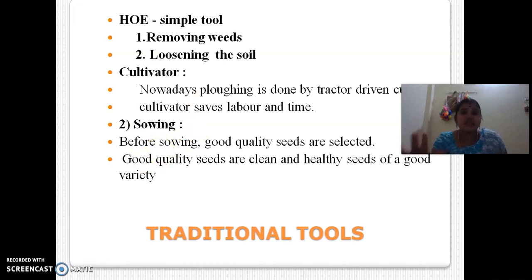Without any labor, only one man is there in the tractor, so it's enough to cultivate the field. It saves labor as well as time. Using the cultivator, compared to the plow pulled by human beings, if humans are doing it, we are giving less amount of money but it's taking more time to cultivate. By using this cultivator, they are saving labor as well as time.